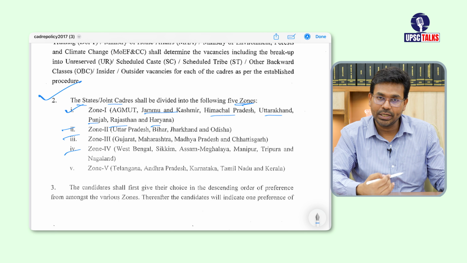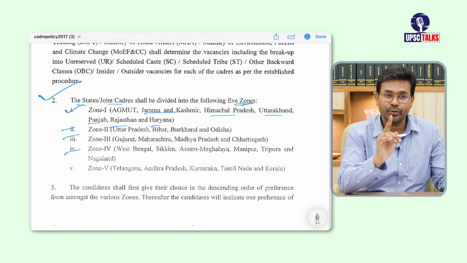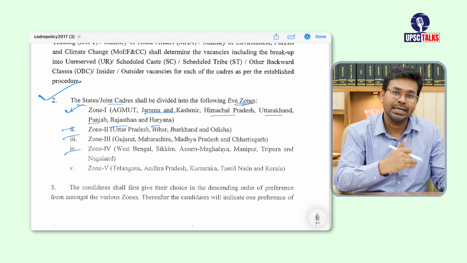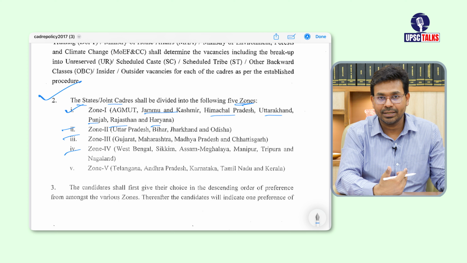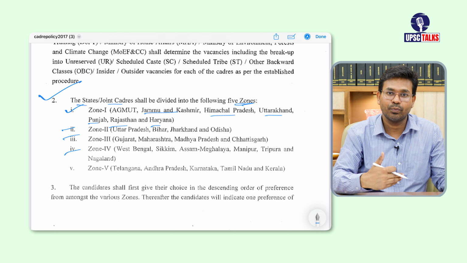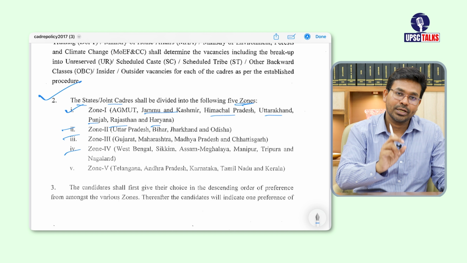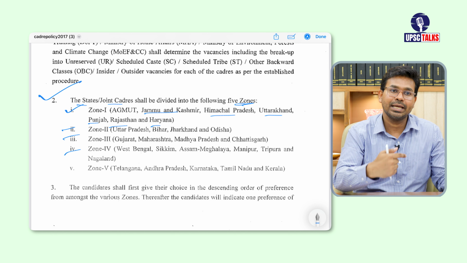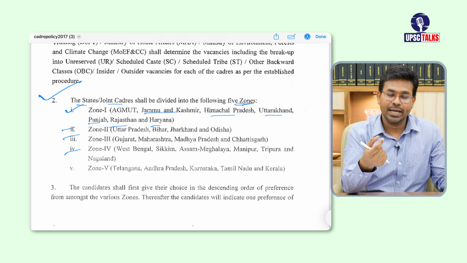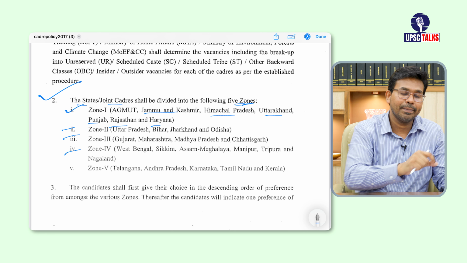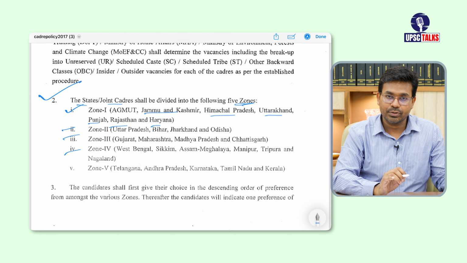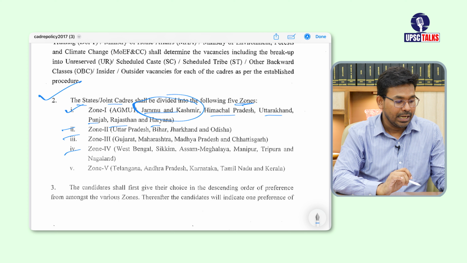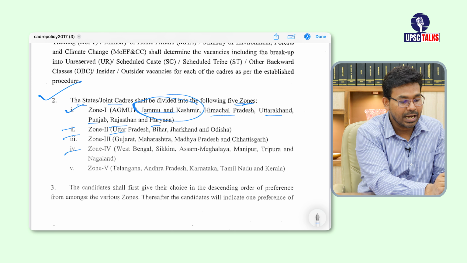Remember, we are in 2024 now, and this cadre allocation policy was made in 2017. So at that time Jammu and Kashmir was a state, it had statehood. But in 2019, statehood was taken away from Jammu and Kashmir. It was divided, and then Jammu and Kashmir received the status of union territory. So after the abrogation of Article 370, the Government of India made an amendment to this cadre allocation policy in 2019, whereby they removed Jammu and Kashmir from zone 1. All right. And when we talk about zone 2, we have Uttar Pradesh, Bihar, Jharkhand and Odisha.